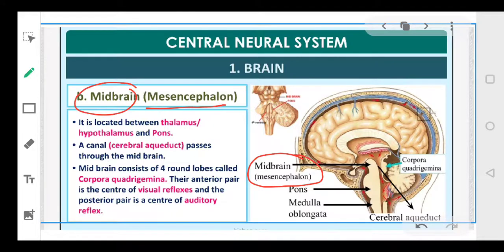Now just look at the diagram, you can identify this particular portion is called your midbrain. Okay, this particular portion is referred to as your midbrain. Now it is located between the thalamus and hypothalamus. ये जो आपकी midbrain है, ये thalamus और hypothalamus and pons के बीच में present है.